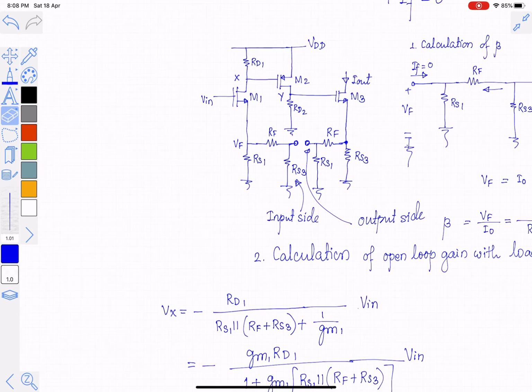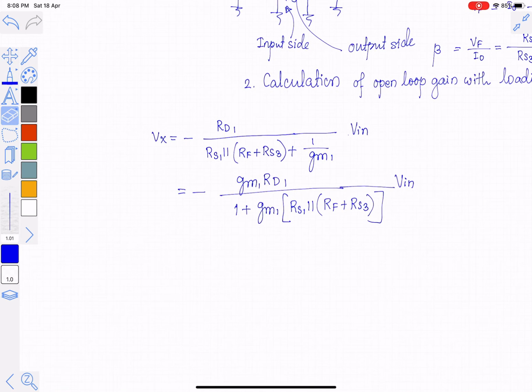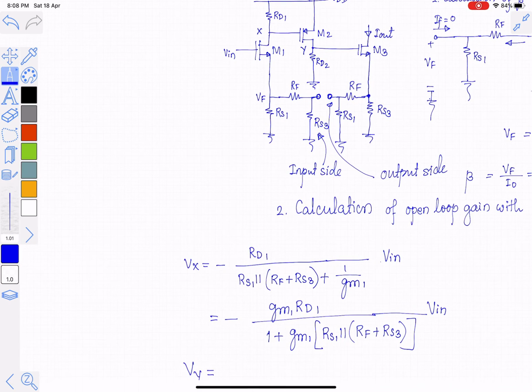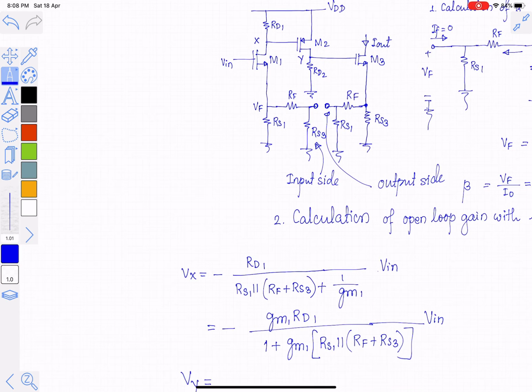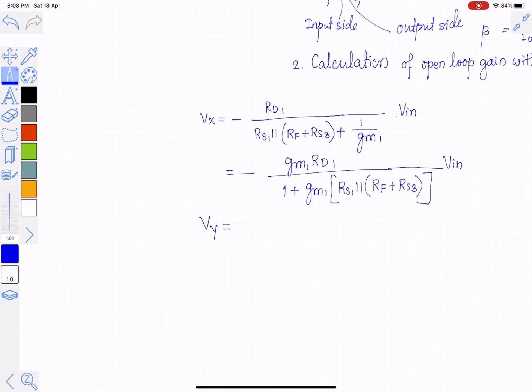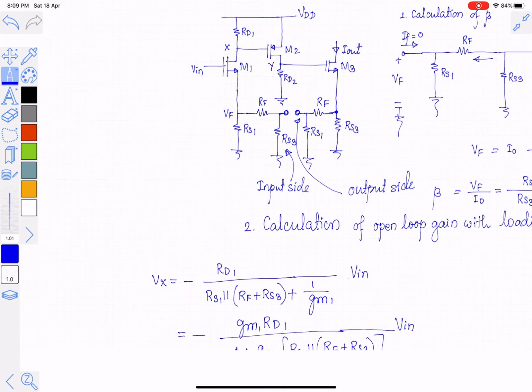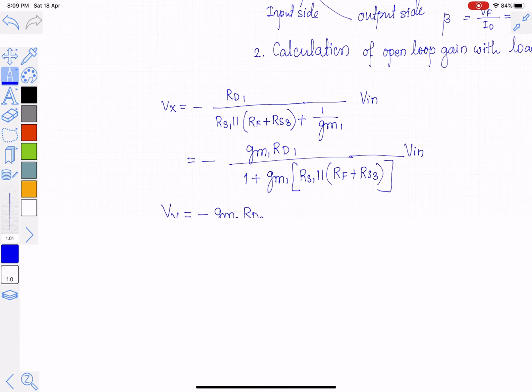This is the equation for Vx. Vy is equal to input multiplied by the gain of the amplifier consisting of M2. So it is minus gm2 RD2. So it is minus gm2 into RD2 is the gain. It is a common source amplifier consisting of PMOS without source degeneration. So it is minus gm into RD multiplied by input. Input is Vx in this case.